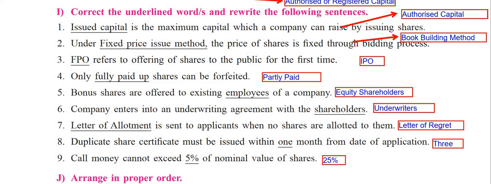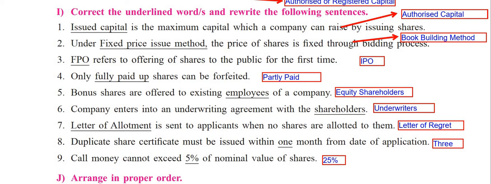Next is FPO refers to offering of shares to the public for the first time. Completely wrong. FPO is the second process, right? The first one is IPO, that is initial public offering. Only fully paid up shares can be forfeited. No, partly paid up shares can be forfeited. Fifth, bonus shares are offered to existing employees of the company. No, bonus shares are offered to the existing equity shareholders of the company.